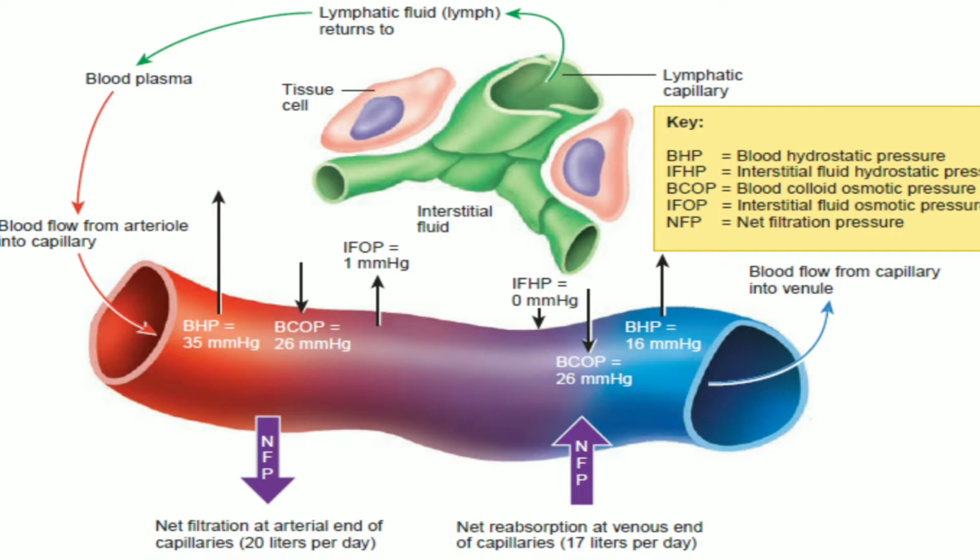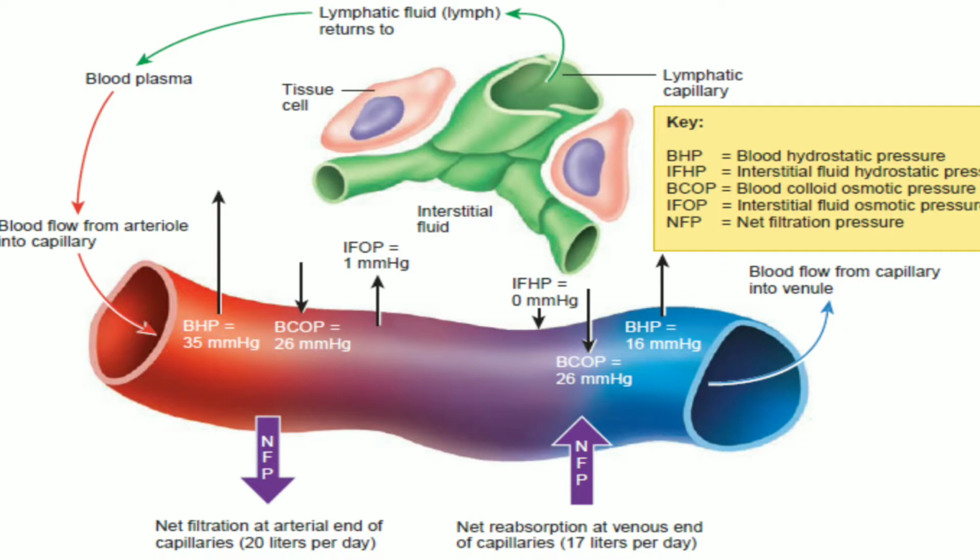The opposing pressure of the interstitial fluid is called the interstitial fluid hydrostatic pressure, IFHP. This pushes the fluid from the interstitial spaces back into the capillaries. However, the IFHP is close to zero. Because it is difficult to measure and reported values may vary from a small positive value to a small negative value, we assume that this pressure is equal to 0 mm Hg throughout the capillaries.